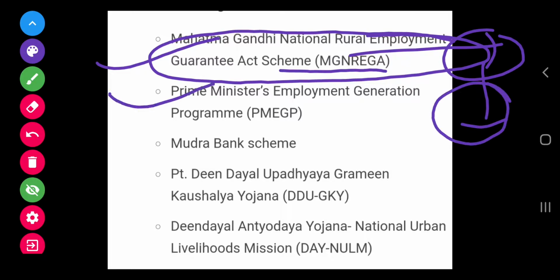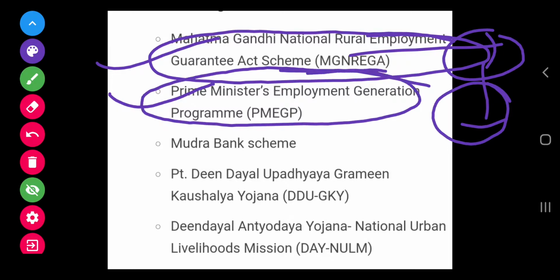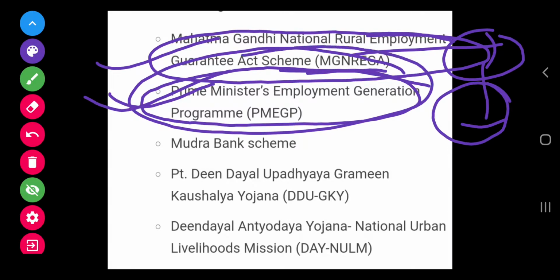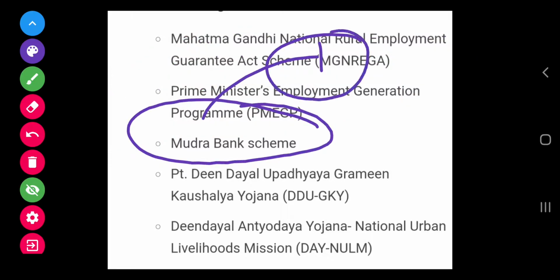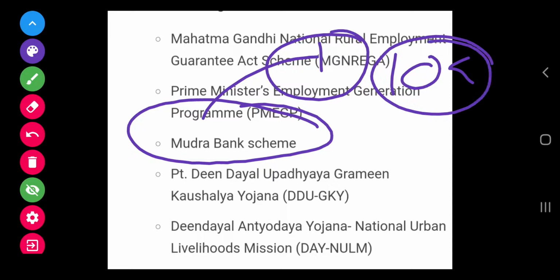The second is the Prime Minister's Employment Generation Program. This also helps in employment generation. Third is the Mudra Bank scheme, which helps in obtaining loans without collateral. This scheme provides loans without collateral to micro, small and medium enterprise sectors so that they can develop on the basis of their own empowerment.